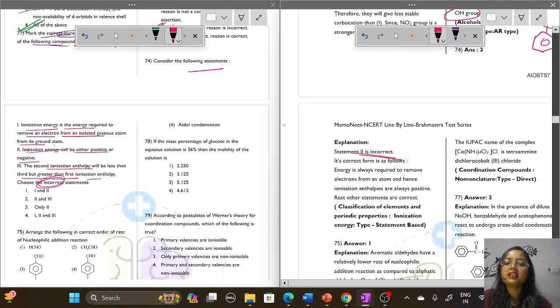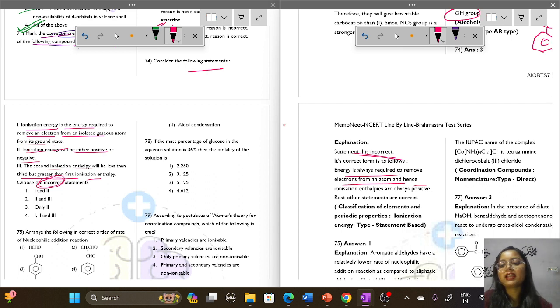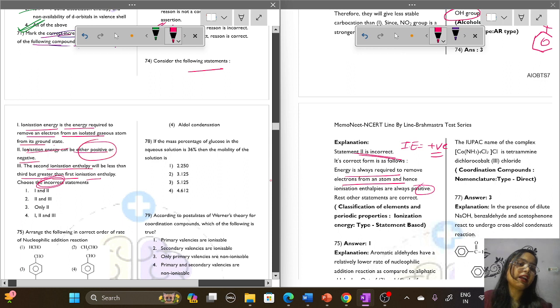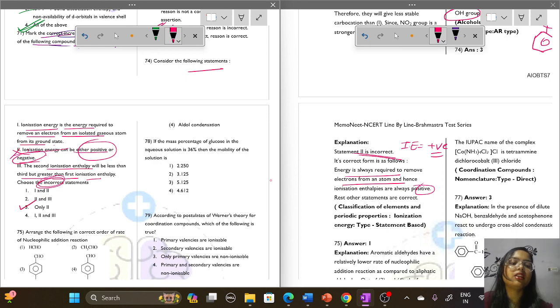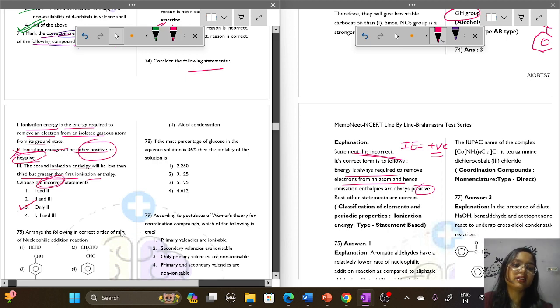So here we can say that statement 2 is incorrect. Why? Because energy is always required to remove an electron, and hence ionization enthalpies are always positive in nature. It is not negative, but in option number 2 it is given that it can be either positive or negative. So this will be the wrong statement. So option number 3, only 2 is the incorrect statement here.